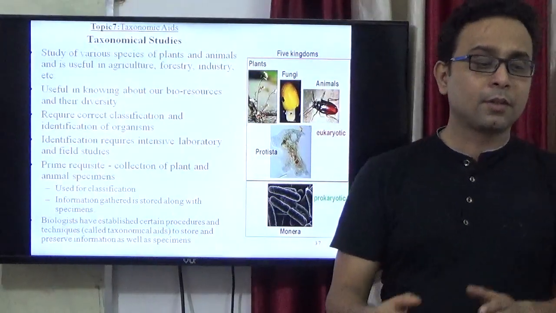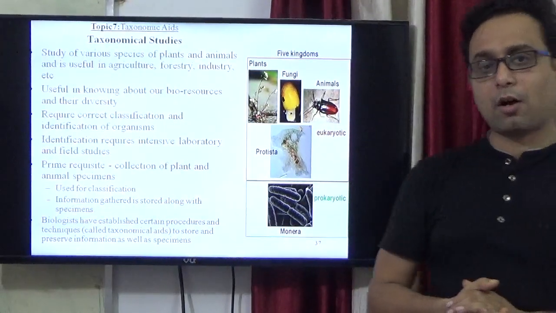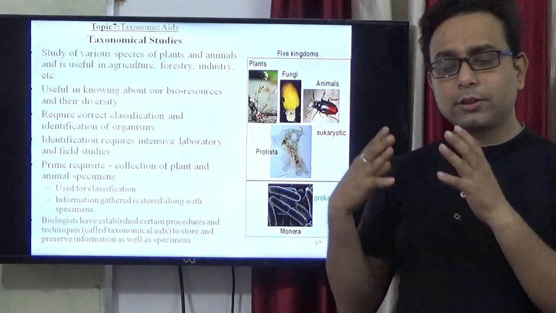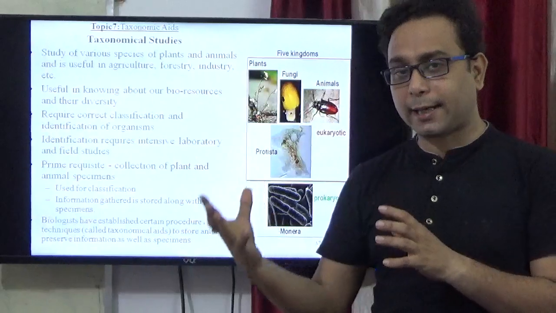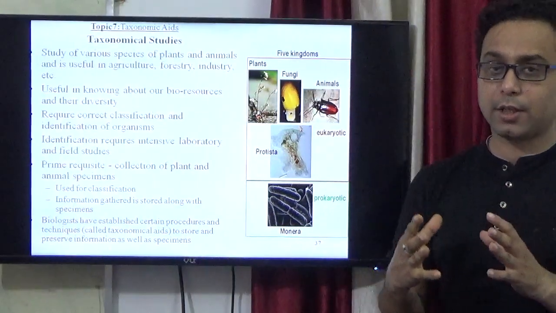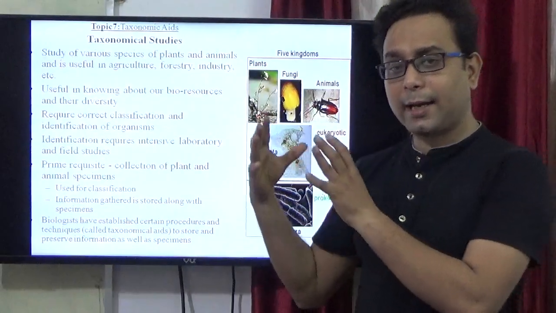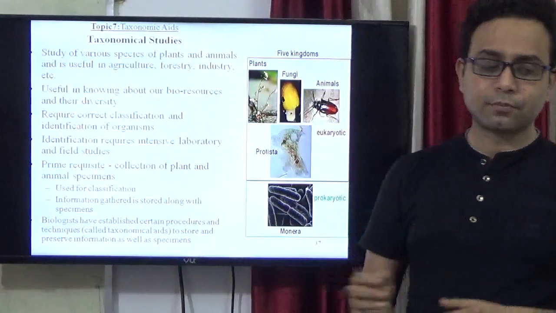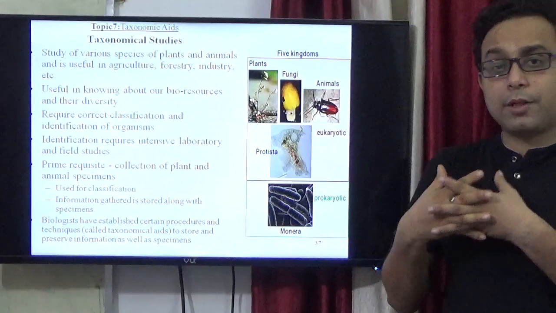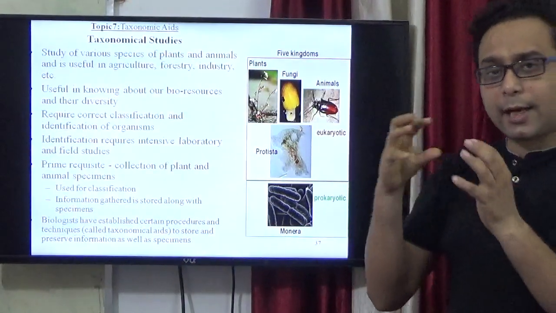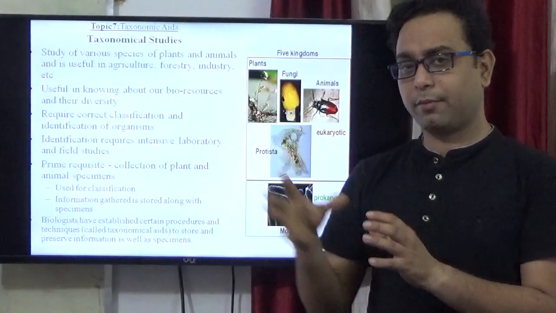The study of various species of plants and animals is very important because it matters in our forestry, in our industry, in different fields and in our society. So it is very useful to know the bioresources and the diversity in a particular environment.